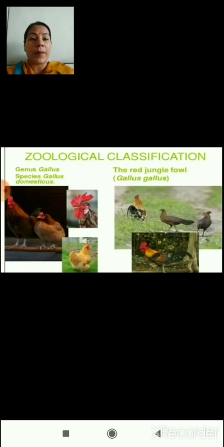So let us study about the zoological name of the common hen, which you see in your surroundings. In this slide you can see the various types of hen. There are different colors in these different pictures of hens. The scientific name of red jungle fowl is Gallus, and the hen which we see in our home is Gallus domesticus. So the genus of this hen is Gallus and the species is Gallus domesticus.